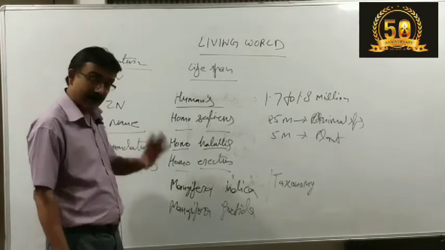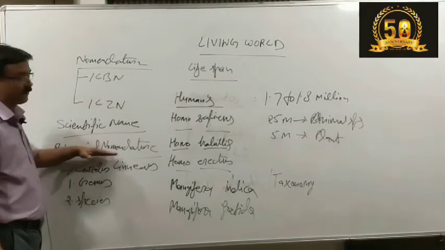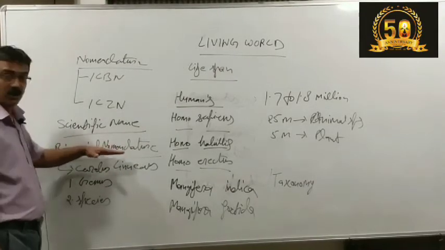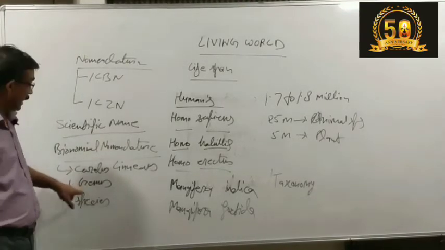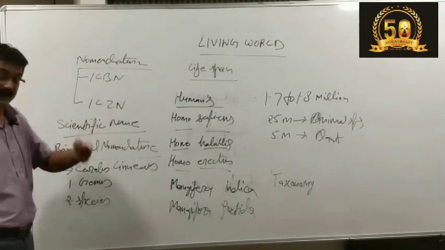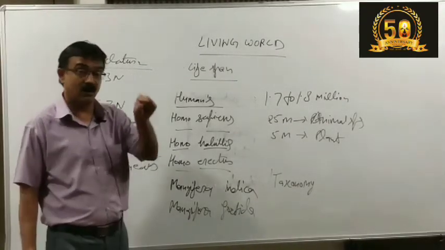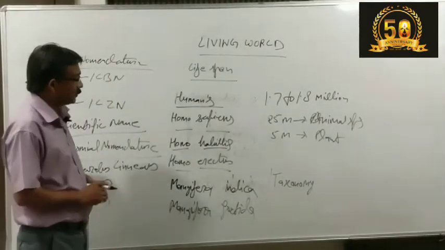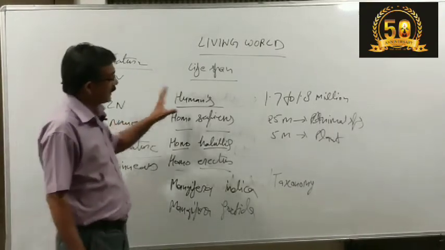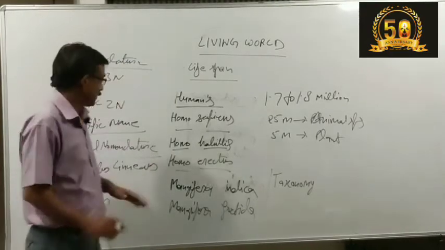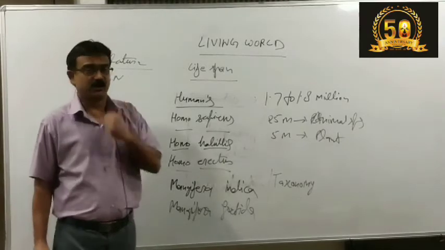So guys, remember, scientific naming proceeds with the help of binomial nomenclature, in which one name always belongs to the genus, meaning the name of the community, and the other is what? The name of the species, meaning the particular identity of that organism. Now, one more thing I would like to tell you: when we categorize organisms with the help of binomial nomenclature, we have to take some precautions.